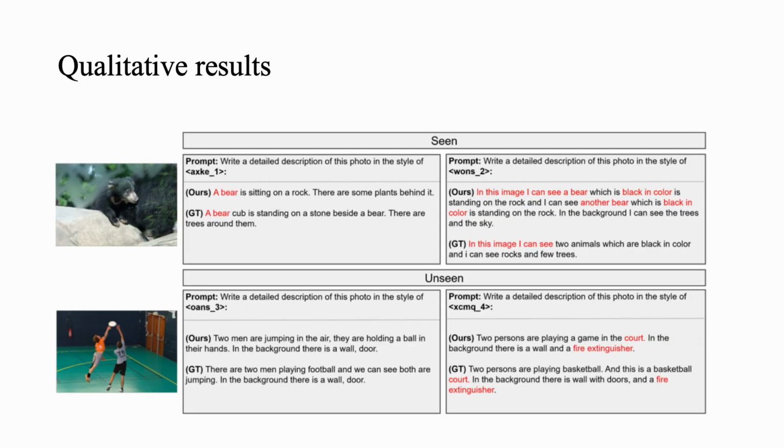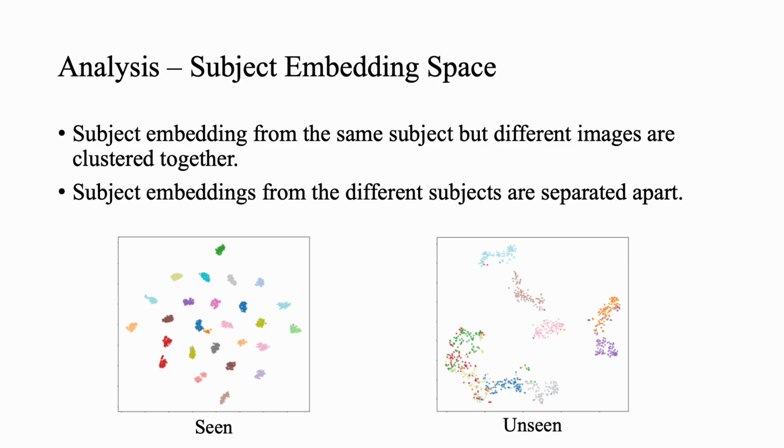Here are some qualitative results of both seen and unseen subjects on Localized Narratives, and we have more visualizations in the main paper and the supplementary. An interesting thing is the subject embedding space, because we have implemented contrastive learning. We can see that in both the seen and unseen subject spaces, the subject embeddings from the same subject but different images are clustered together, and those from different subjects are separated apart. That means Deeper itself can learn a robust subject embedding space, which can benefit unseen users because they can directly infer information from the pre-trained seen subjects.